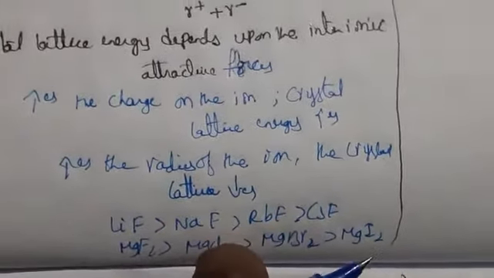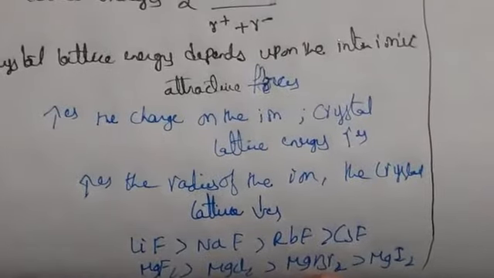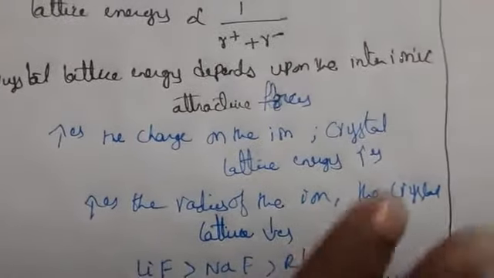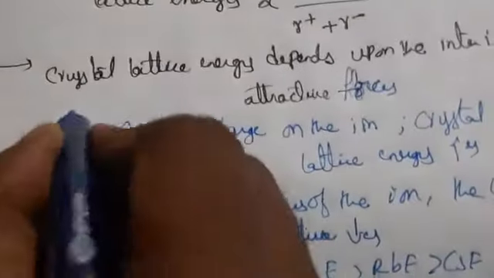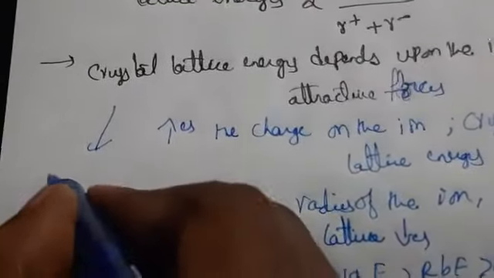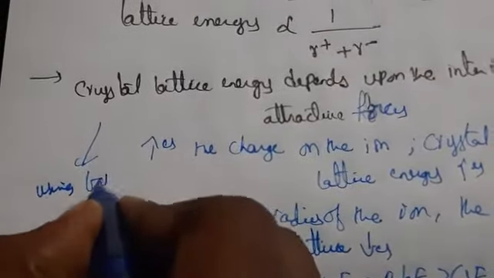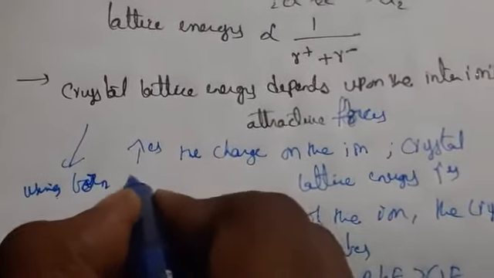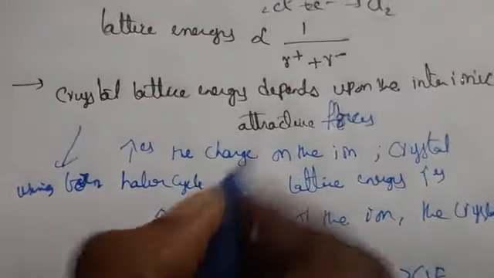The crystal lattice energy of an ionic crystal is mainly calculated using the Born-Haber cycle, which will be discussed under Hess's law of constant heat summation.